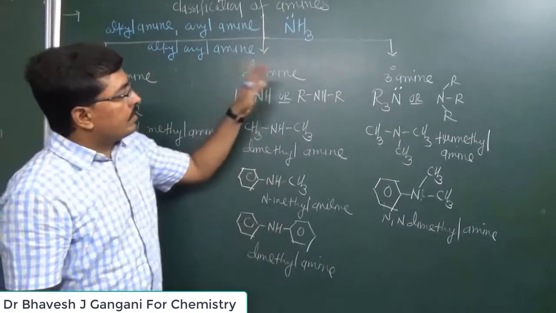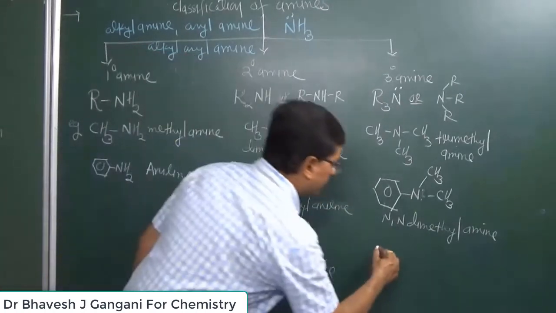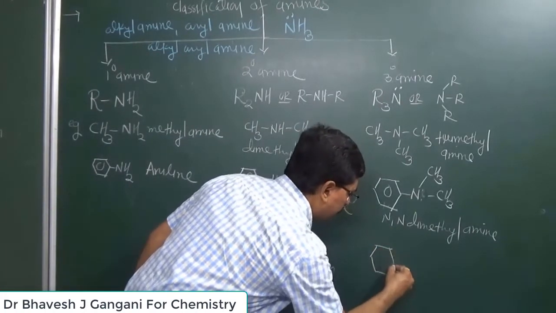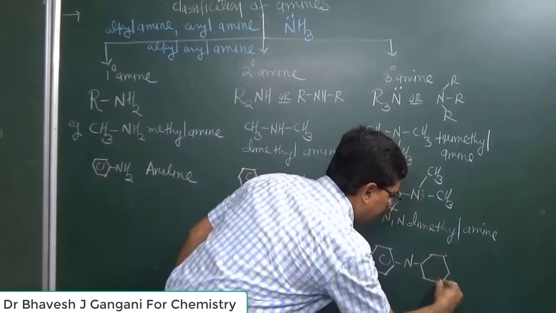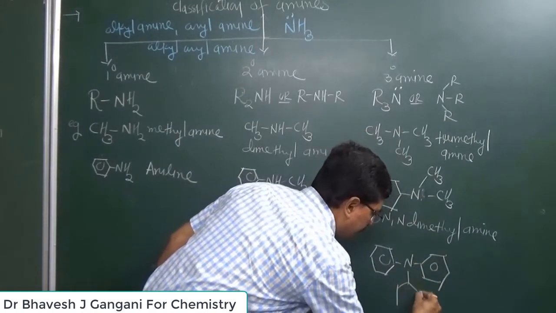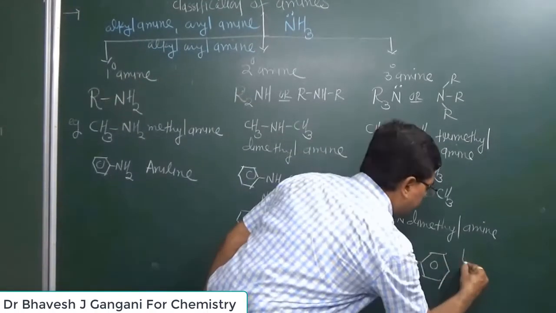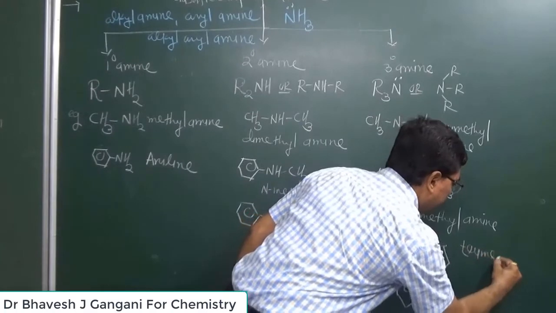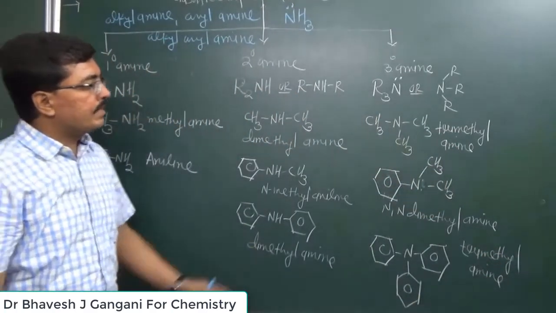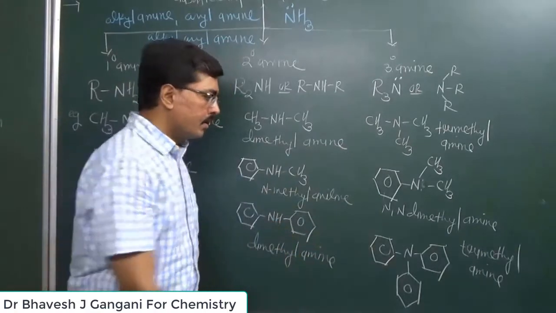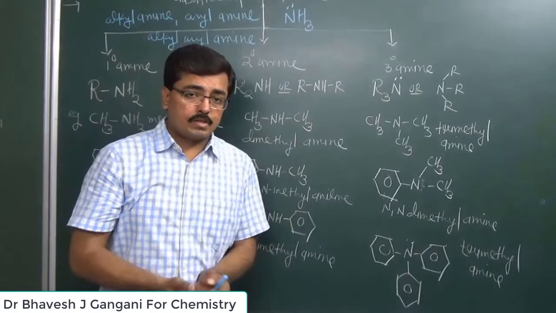If all three hydrogen atoms are replaced by all three aryl groups, then we get this structure, and the name of this structure will be trimethyl amine. So whatever structure is obtained is known as trimethyl amine. So which type of amine is this trimethyl amine? It is considered a tertiary amine. So now you can easily identify the type of amine.